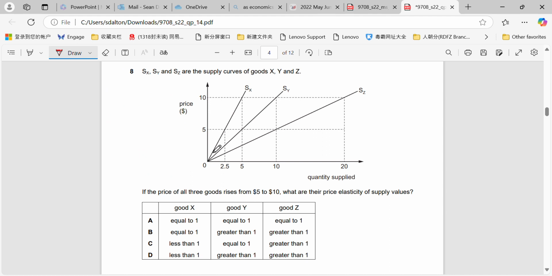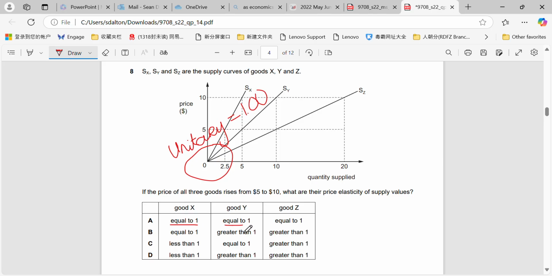We don't even need to look at these curves, because we can see all of these curves originate from the point of origin. Anytime they originate from the point of origin on a PES curve, immediately it makes them unitary. And if they are unitary, their values are always equal to exactly 1.00 for PES.